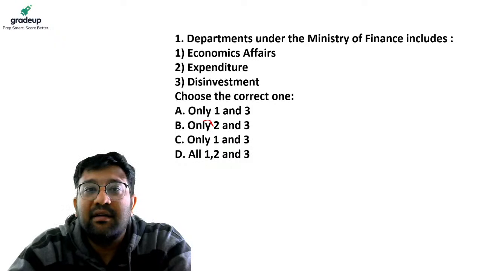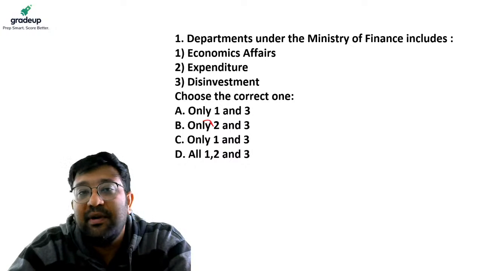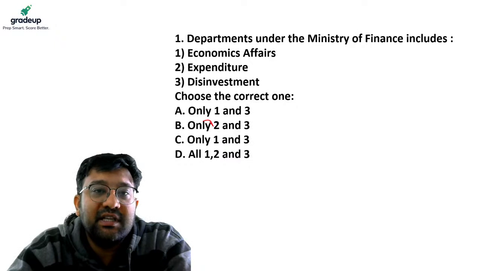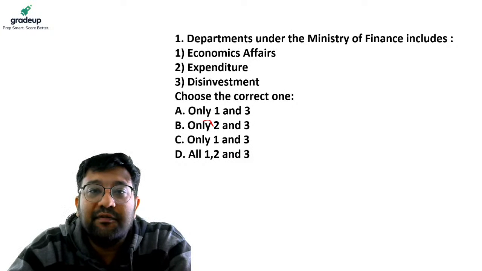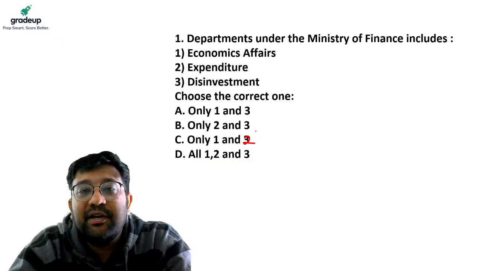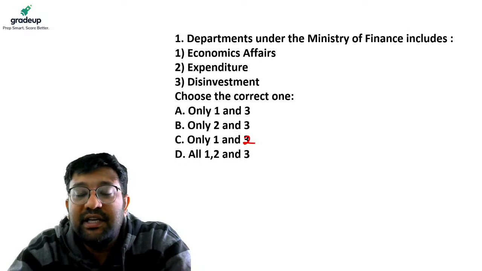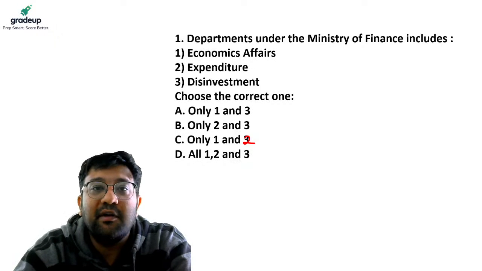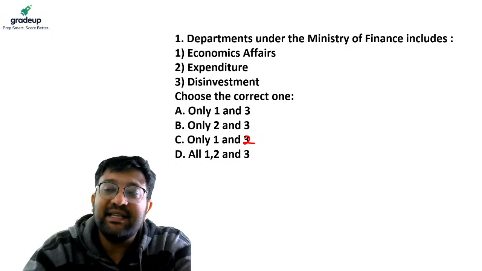Your options are: A, 1 and 3, that is Economic Affairs Department and Disinvestment Department. B, 2 and 3, Department of Expenditure and Department of Disinvestment. C, 1 and 2, Department of Economic Affairs and Department of Expenditure. Or D, all these three. You have 40 seconds to answer the question. Please answer the question.